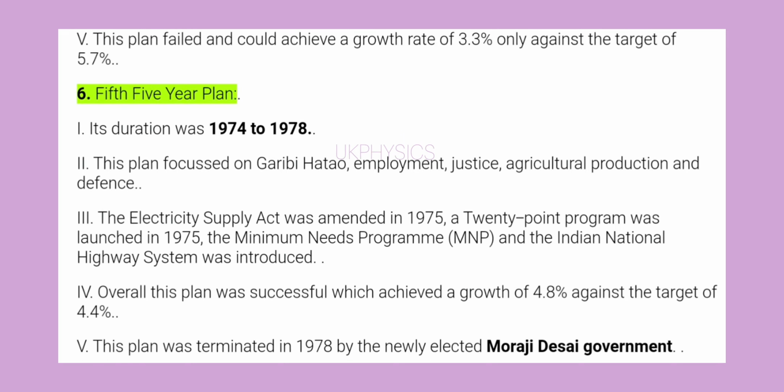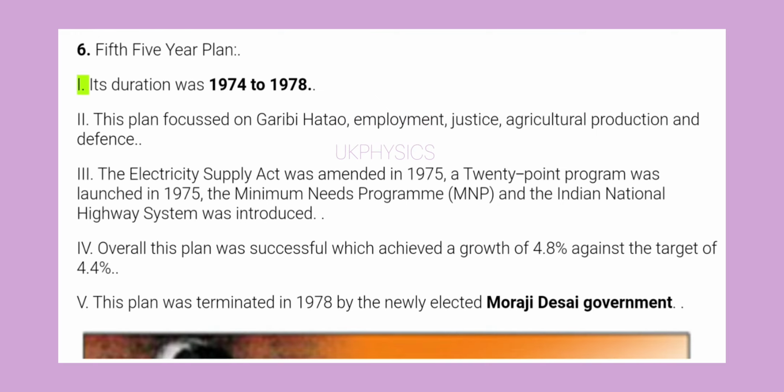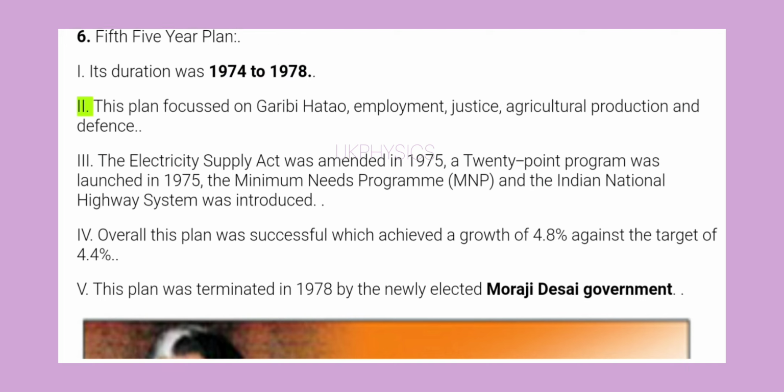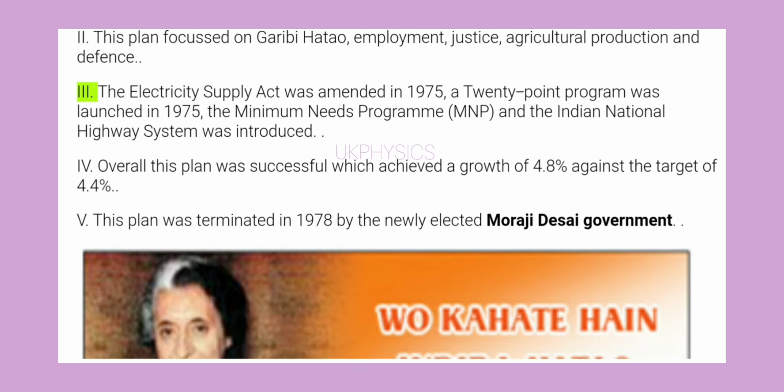6. Fifth Five-Year Plan. 1. Its duration was 1974 to 1978. 2. This plan focused on Garibi Hatao, employment, justice, agricultural production and defense. 3.